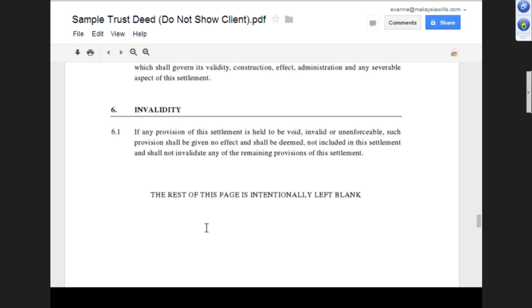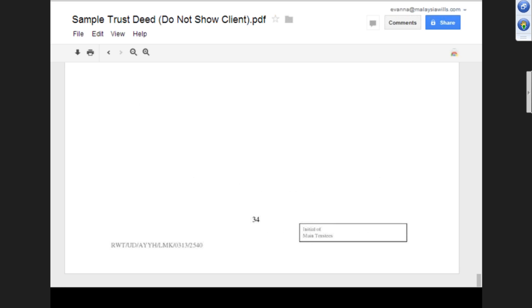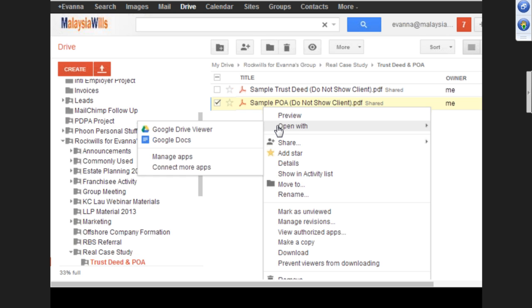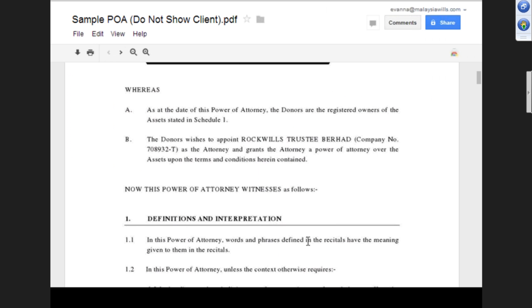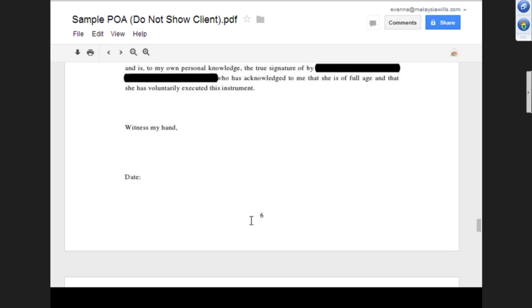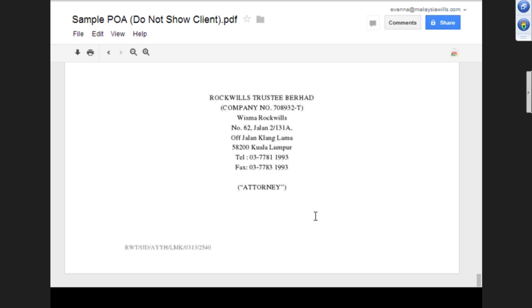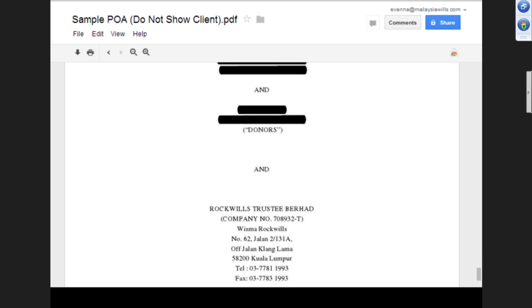This is the sample of the power of attorney, for a joint settlor. This is how an irrevocable power of attorney looks like: seven pages, which includes the trust asset in Schedule number 1, and the power of attorney between who and who, the role of the trustee. So these are the two documents that need to be signed by the client. I think it's pretty straightforward.